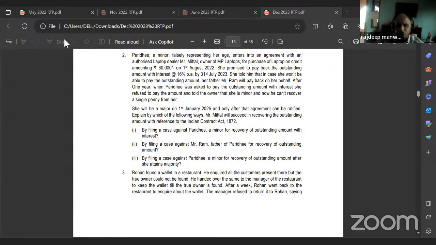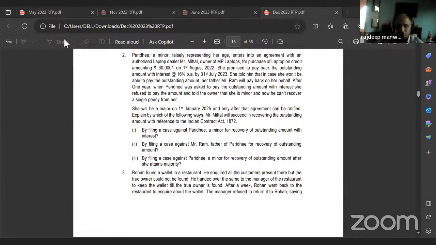Second one. Paridhi, a minor falsely representing her age, enters into an agreement with an authorized laptop dealer, Mr. Mittal, owner of MP Laptops, for purchase of a laptop on credit amounting to 60,000 on 1st August 2022. She promised to pay back the outstanding amount with interest at 16% per annum by 31st July 2023. She told him that in case she won't be able to pay the outstanding amount, her father, Mr. Ram, will pay back on her behalf.